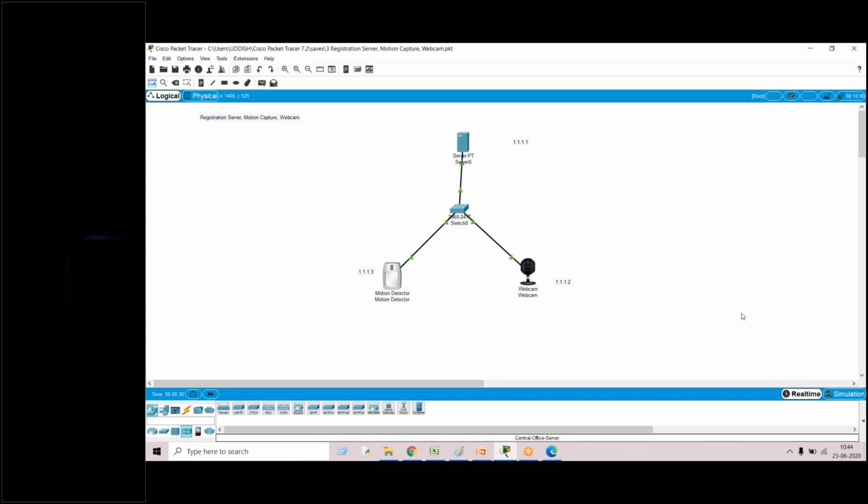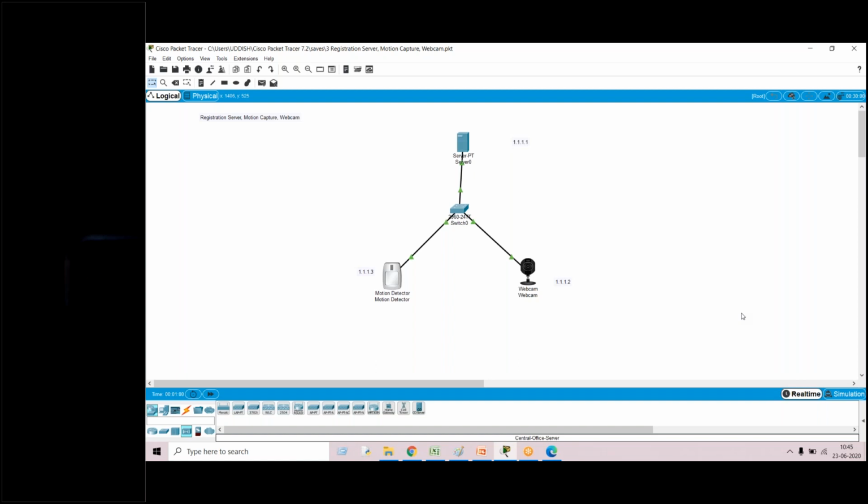Second, we used a default home gateway. Third, we controlled them using a mobile application. So these are the three conditions we saw in the last class: wireless communication, a default home gateway, and a web application.